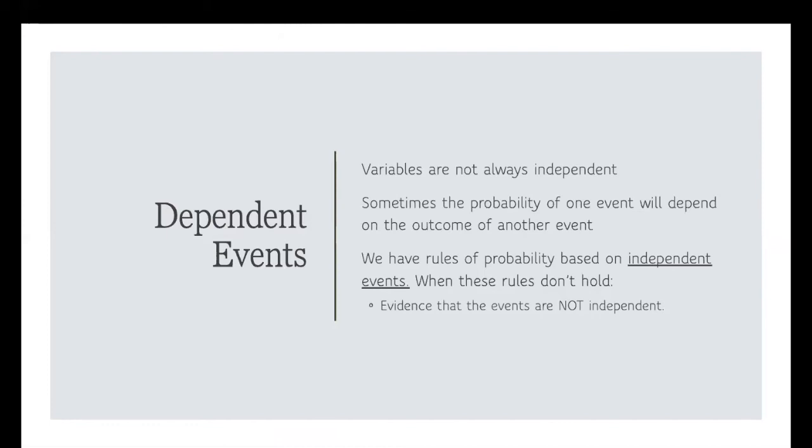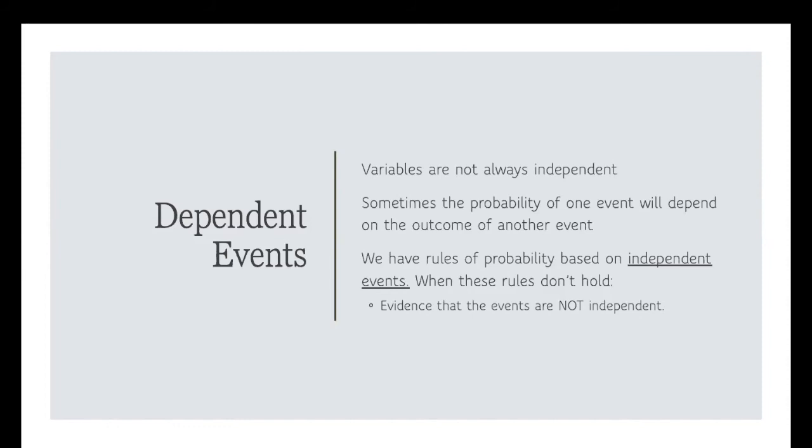Now, before we talked about independent events, where the outcome of one event didn't give us any more information about the probability that a second event would occur. But multiple events are obviously not always independent. Sometimes the outcome of one event influences the outcome of a subsequent event. In this case, the variables are considered to be dependent.